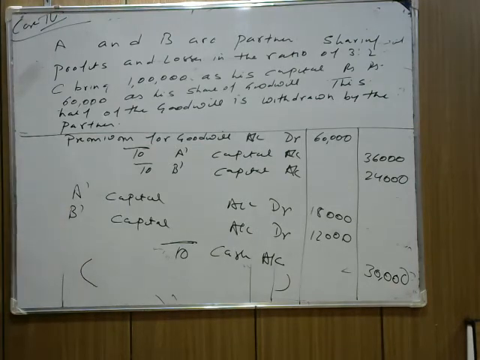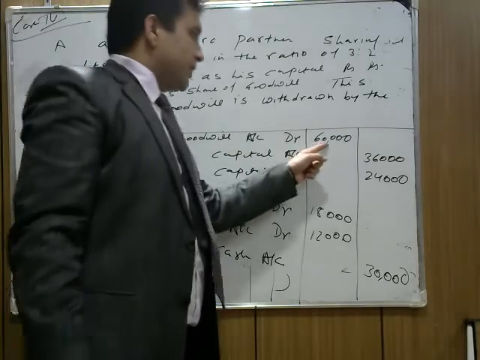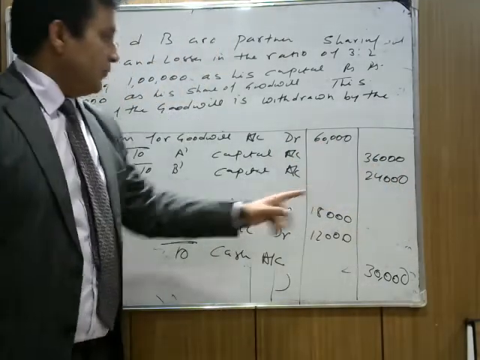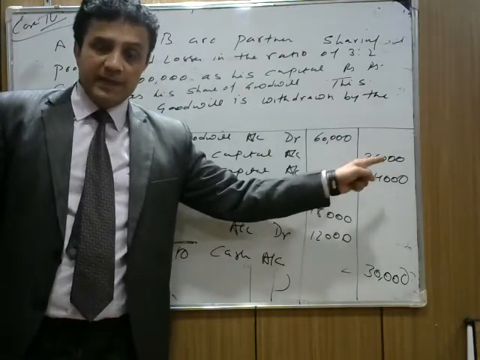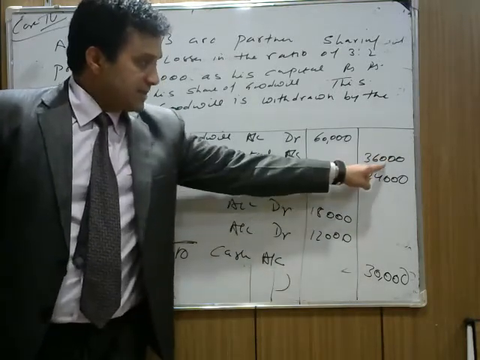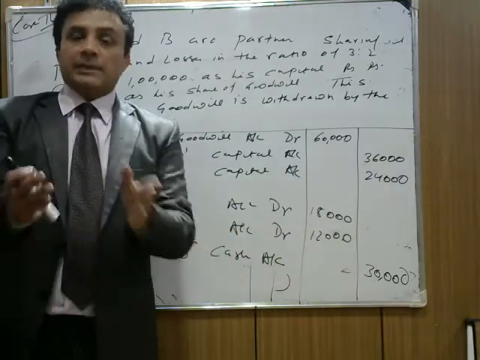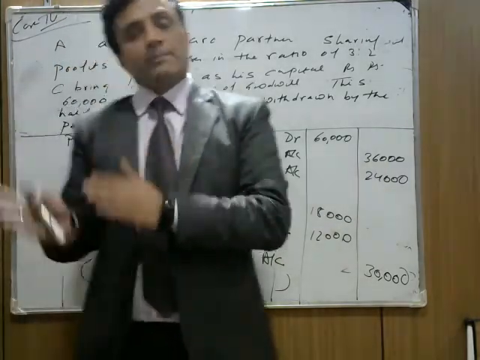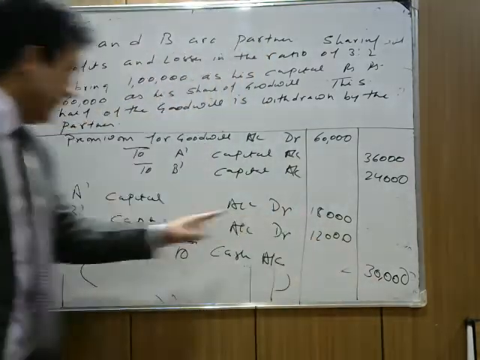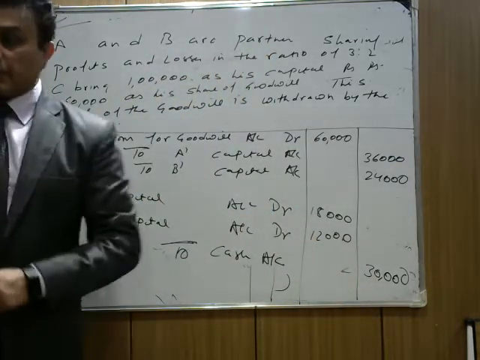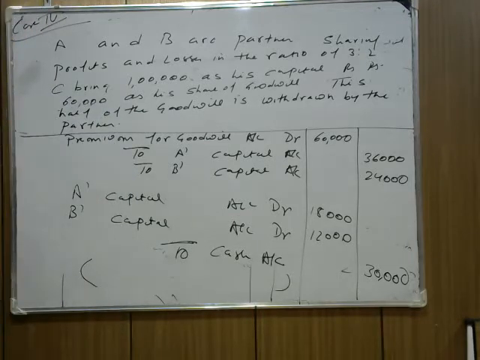In case 4 there is a second part, when the partners do not withdraw the full amount of goodwill, they withdraw half of the goodwill. The total goodwill is 60,000. First goodwill is retained in the business. We write new partner brings 60,000. It divides between old partners in their sacrificing ratio, which is 36,000 and 24,000. And the partners say half of the goodwill they withdraw for personal use. So half of 60 is 30,000. The 30,000 is withdrawn by A and B. So we write A's capital account debit, B's capital account debit to cash account. I hope this is clear. Please note down.